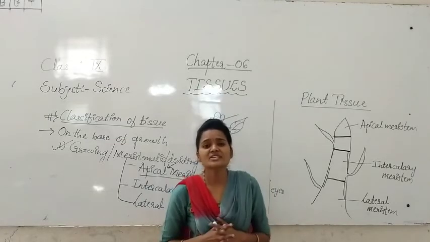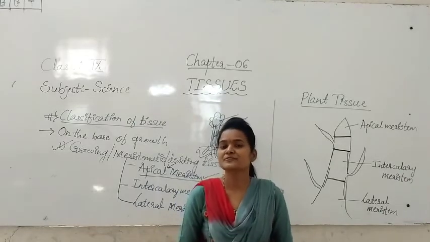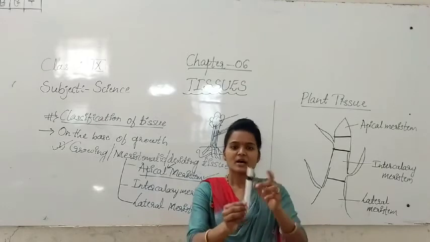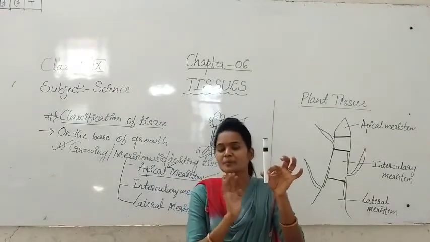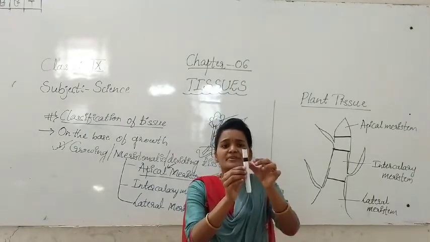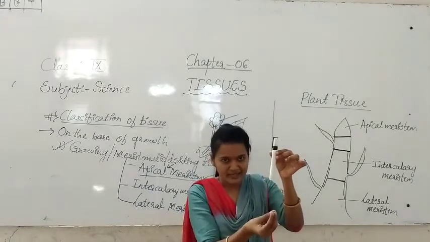And what is the function of the apical meristem, students? It is important. For example, see here. Assume this is a plant. Assume this as the stem, and here some roots are there.